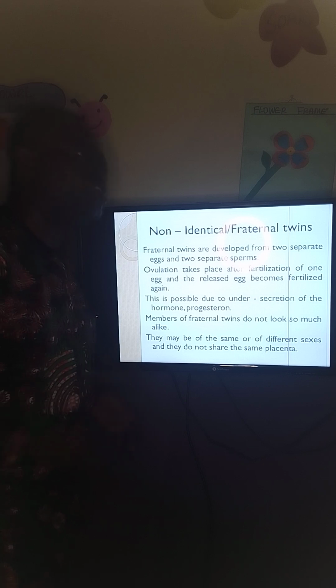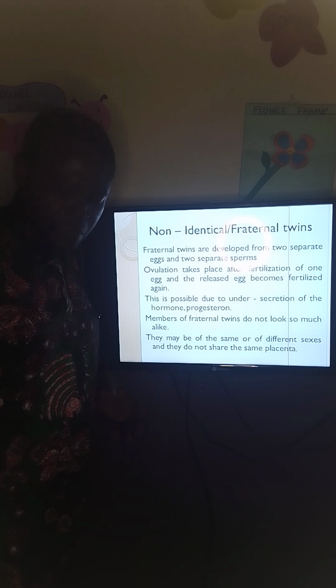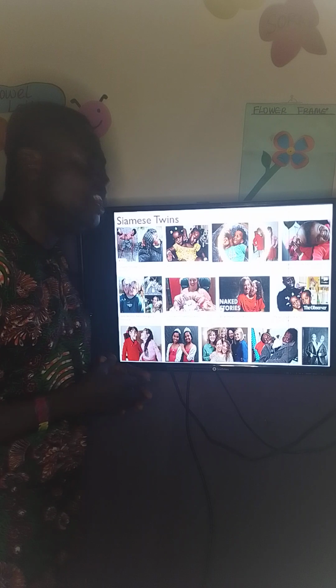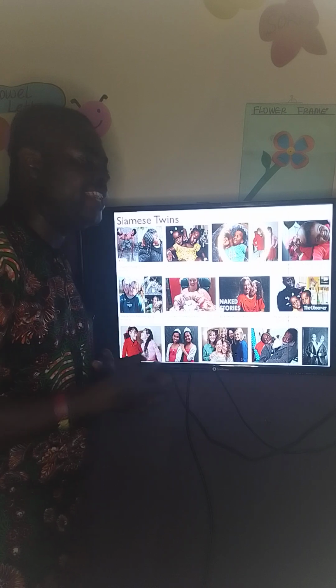As non-identical twins. One of them is of the father, the other one is a bastard. So please take note of that. Now, then the Siamese twins, you can see them here, conjoined twins in which their bodies are joined together.